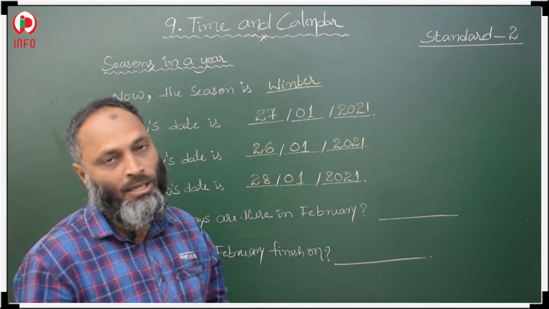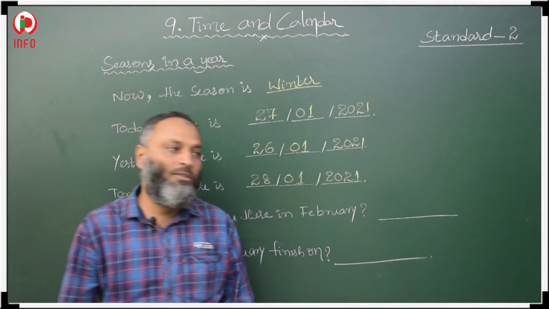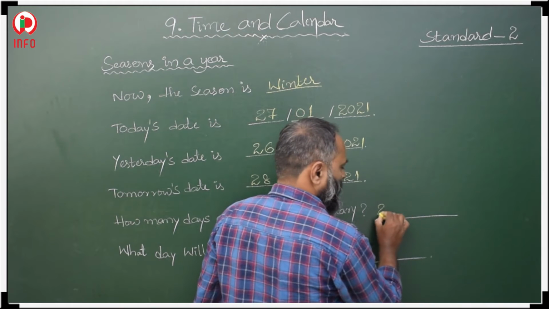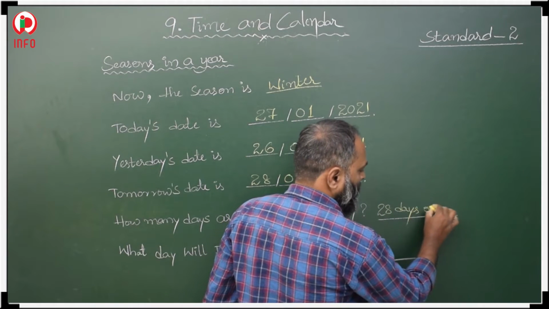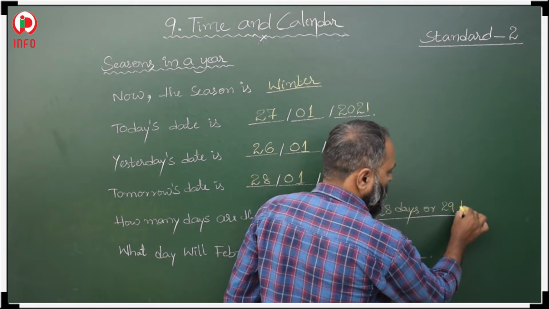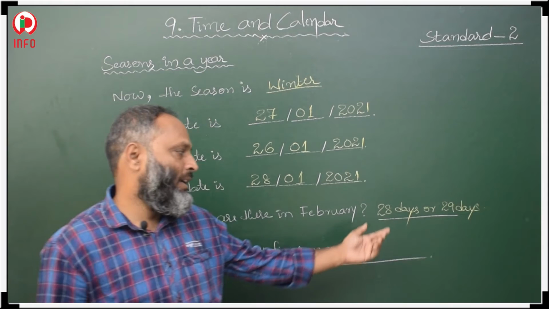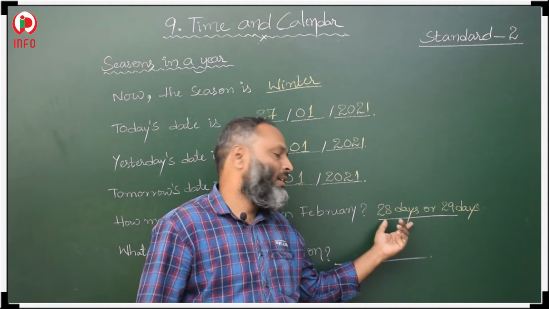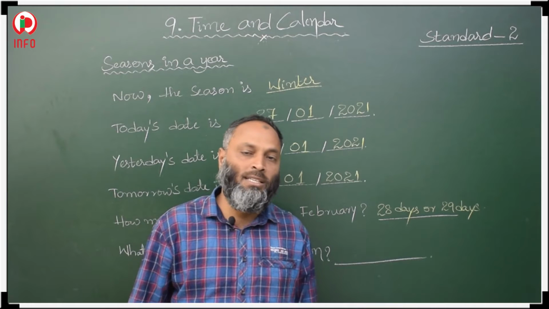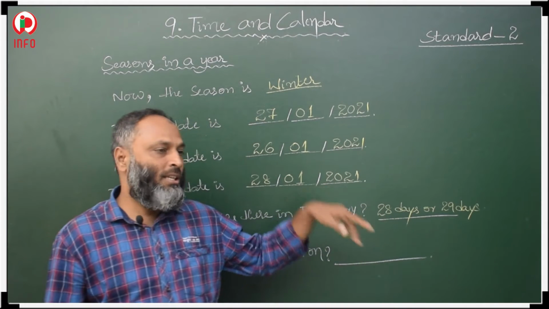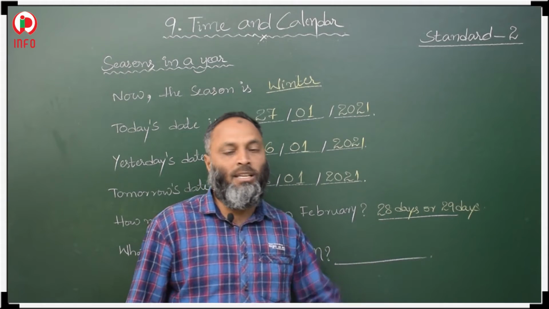Okay. Next, how many days are there in February? February month basically we already discussed. In February we have 28 or 29 days. If the year is a leap year, then 29 days. If it is not a leap year, then 28 days, one day less. 2021 is not a leap year, so we have 28 days this year.